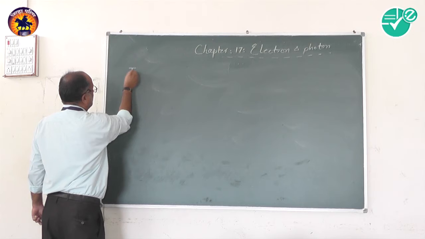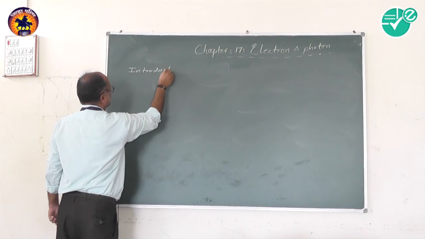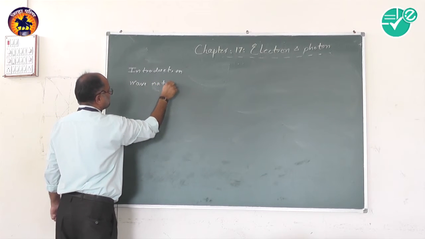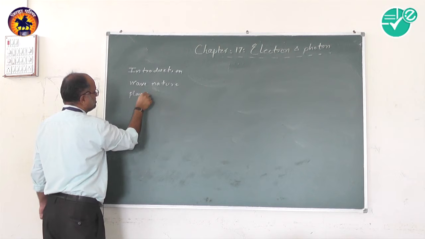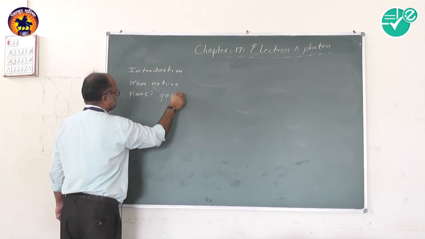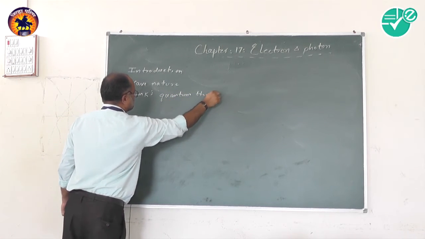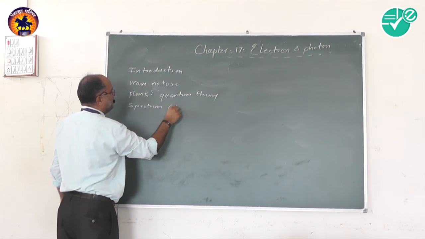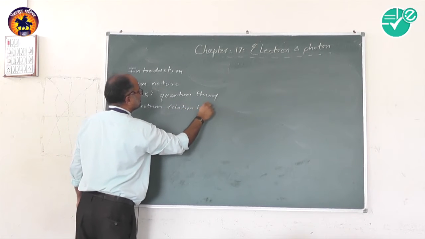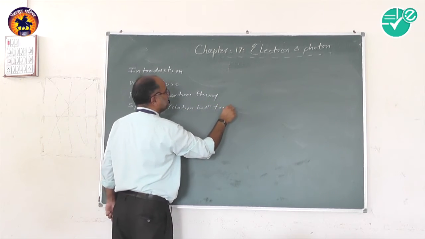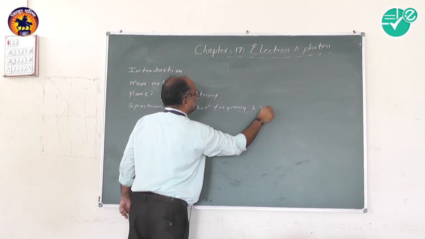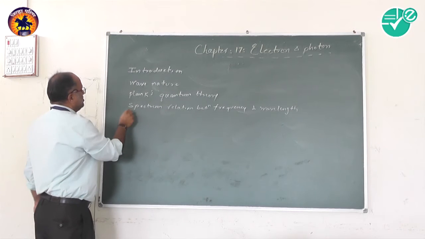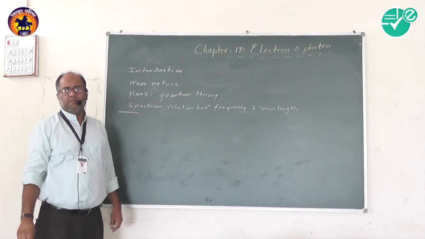First the introduction, then the wave nature, then Planck's quantum nature, spectrum, and the relation between frequency and wavelength. This is the basic knowledge that you must have before starting this chapter.